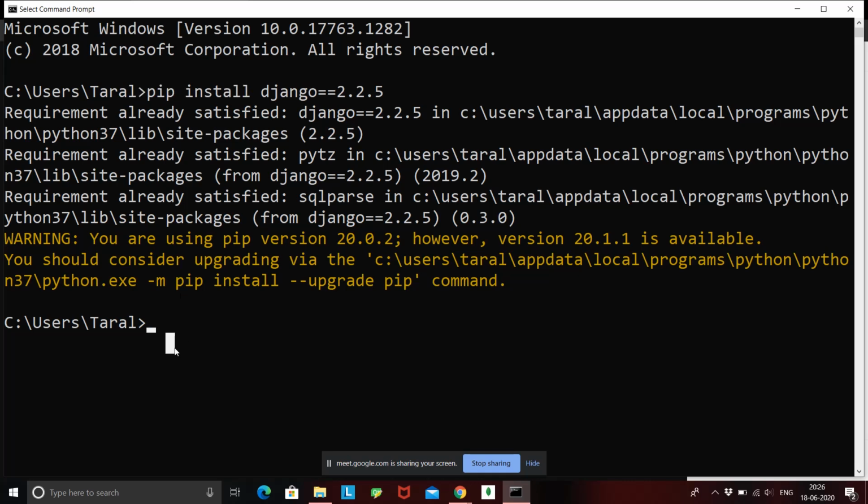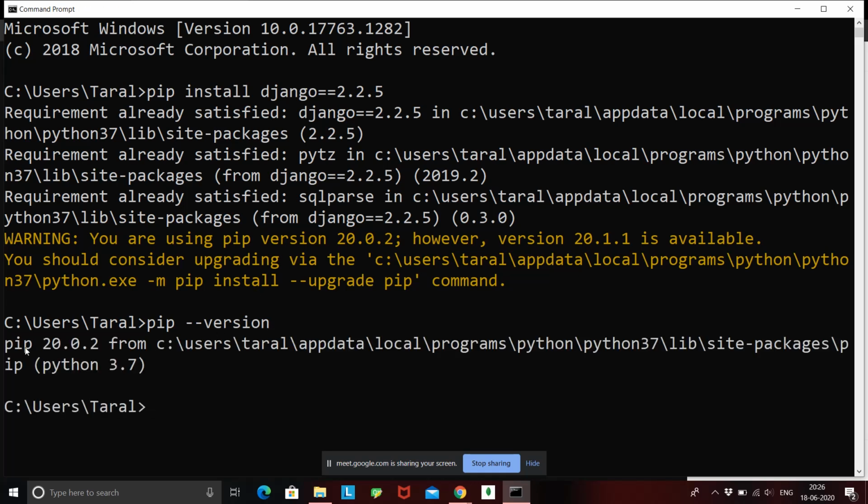Once you install Python, pip is automatically installed. You don't have to go and install pip again. Pip comes integrated with Python itself. To check if pip is installed, do pip dash dash version, and this is going to give me whichever pip version is present. Right now I am on 20.0.2.